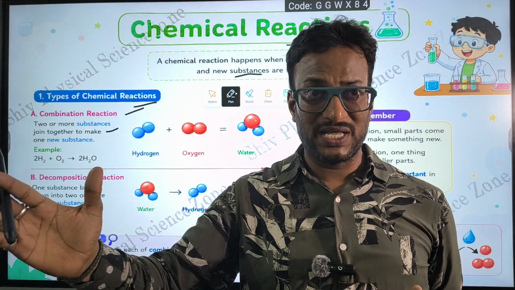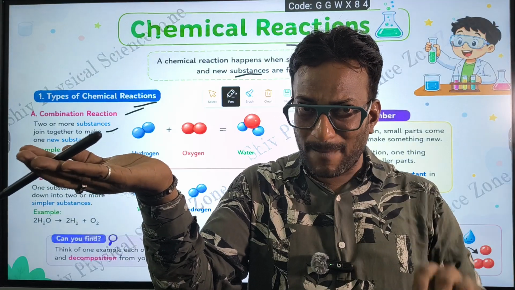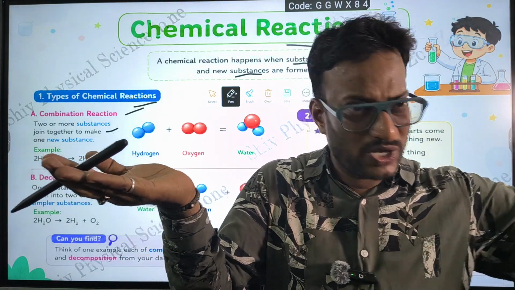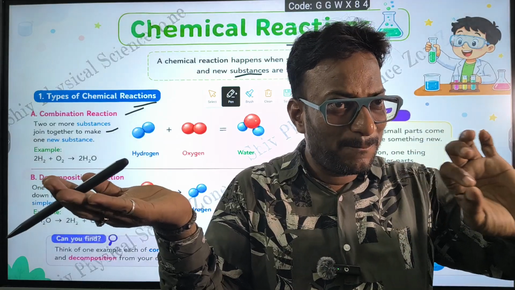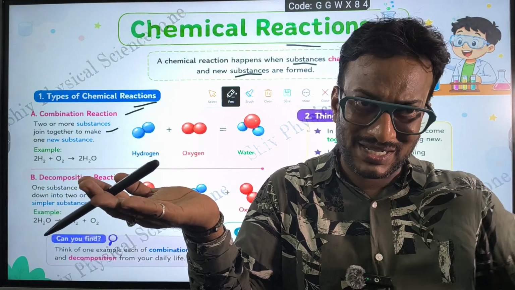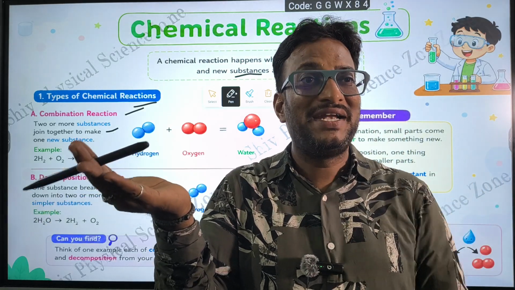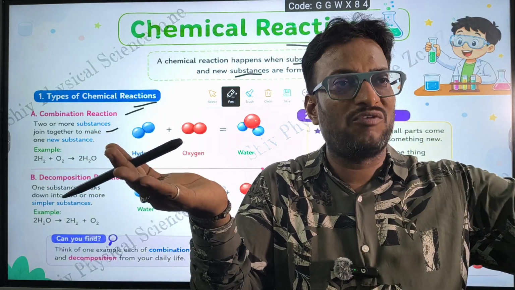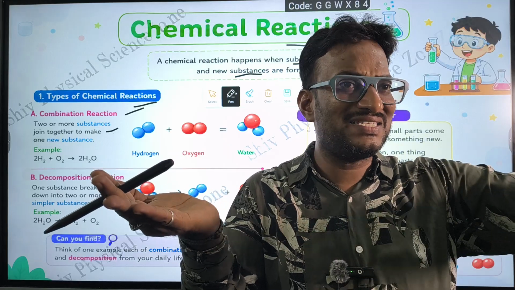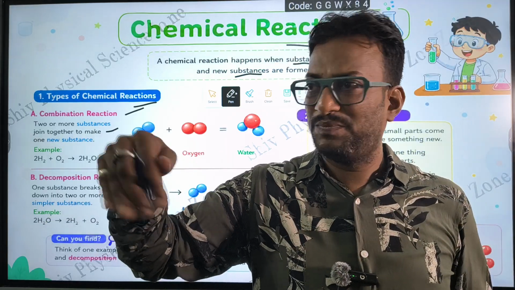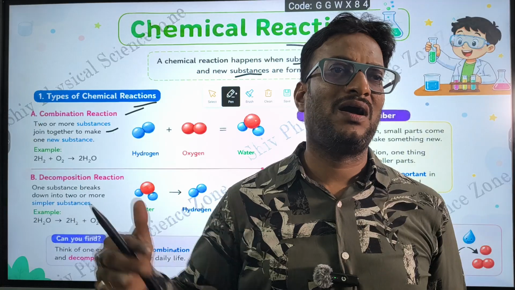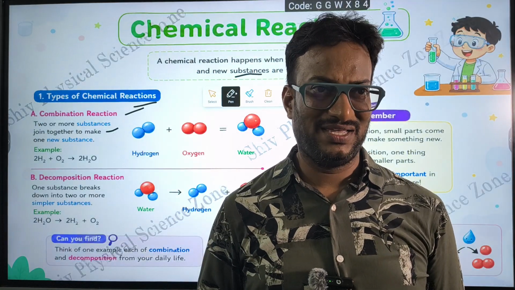In the new substance, the tea doesn't have the complete characteristics of sugar, water, milk, or the essence that we poured in while preparing the tea.